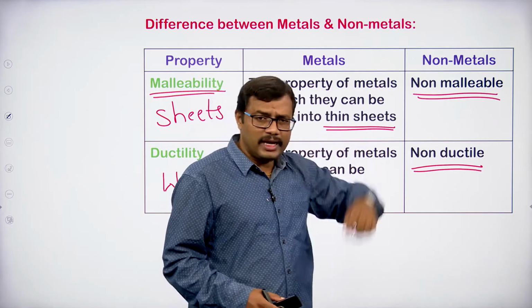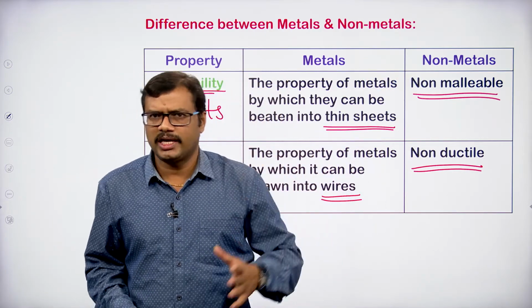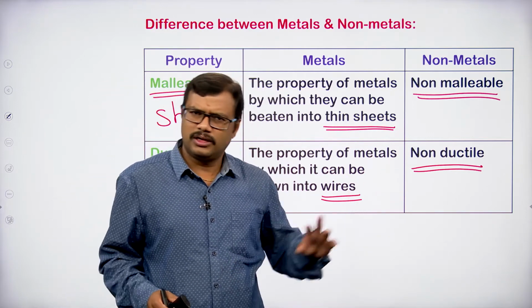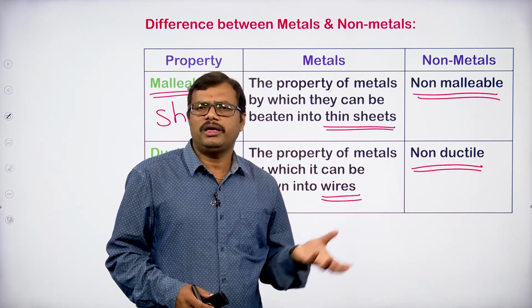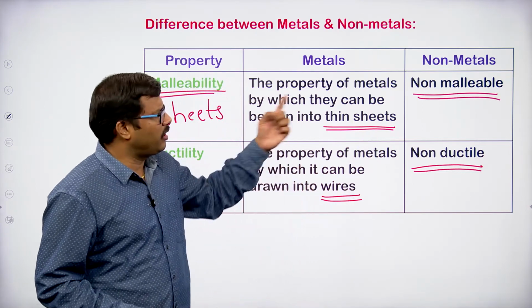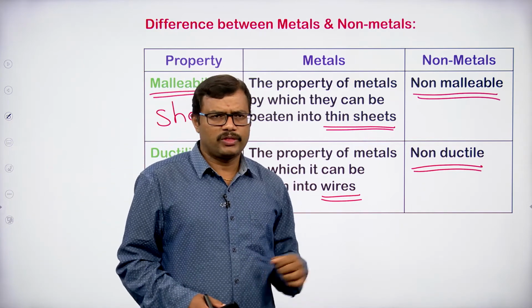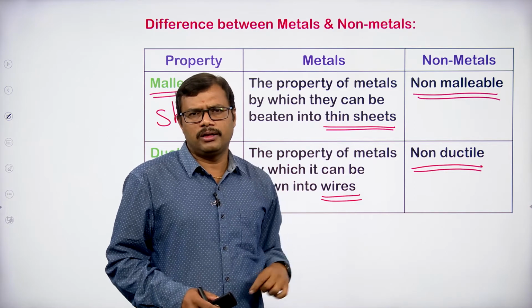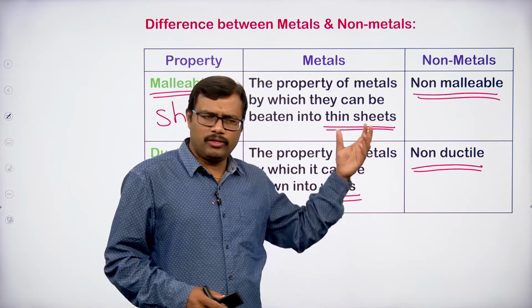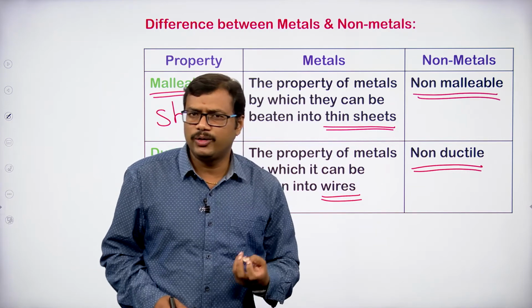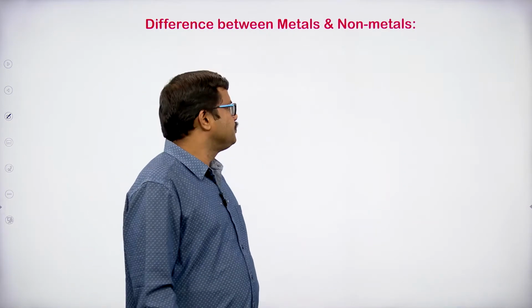Because in nature they exist as gases, and some non-metals exist as solids at room conditions, but they are very soft. So they cannot be converted into a wire or a sheet. Therefore non-metals are non-malleable and non-ductile.